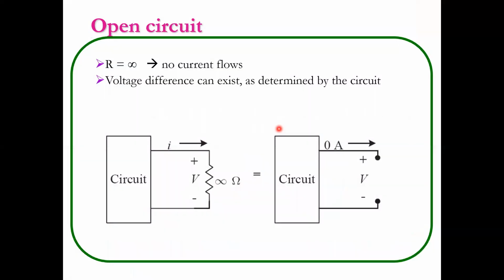Next definition: open circuit and short circuit. We regularly utter these words in our households. What is meant by an open circuit? Let it be a circuit, and we can have some resistance like this. Suddenly this becomes open, for example when that resistance burns out. When it becomes open, current doesn't travel across this line. I told initially that current can travel only across a closed path.